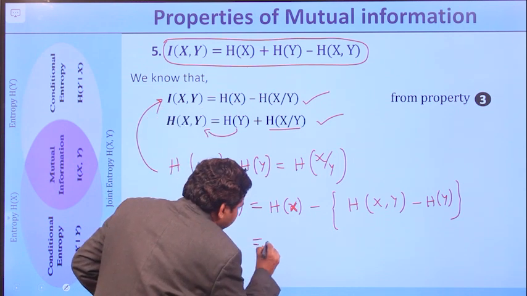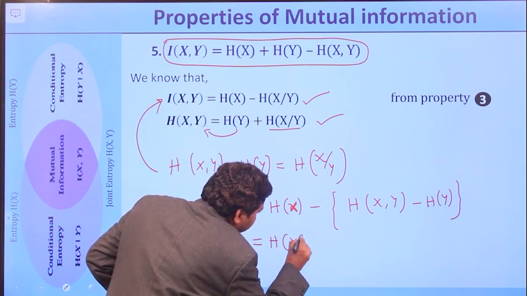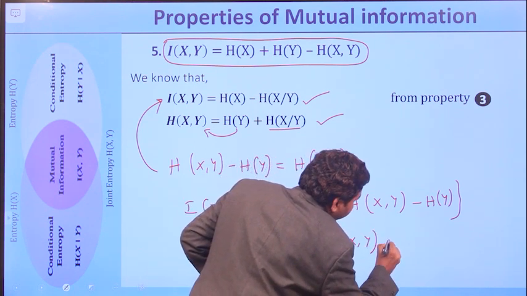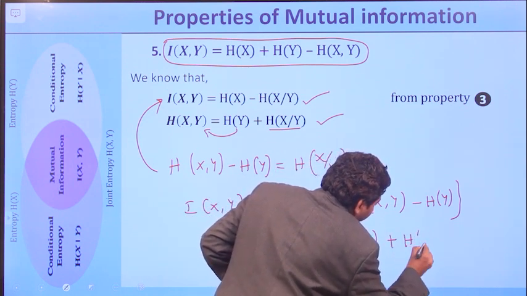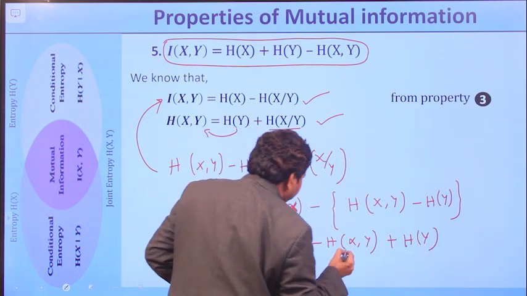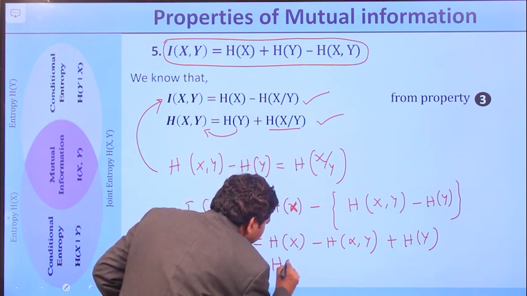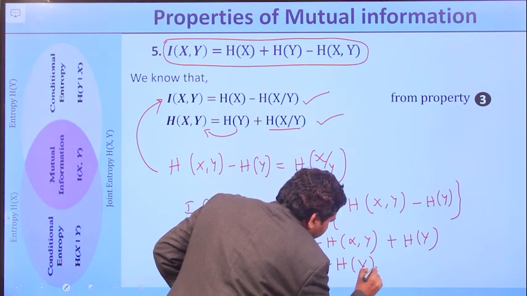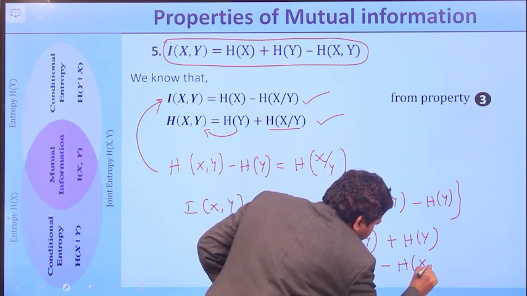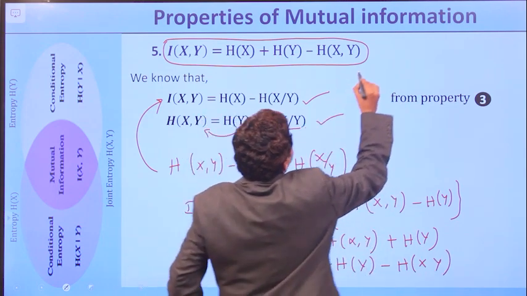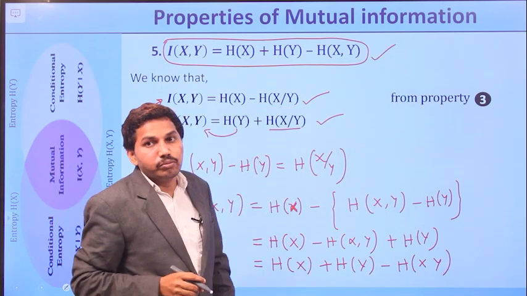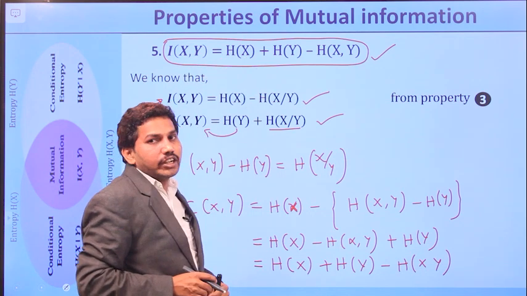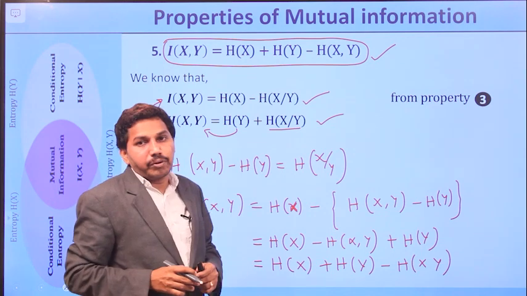So this can be simplified as H(X) minus H(X,Y) plus H(Y), which is equal to H(X) plus H(Y) minus H(X,Y). So that is the proof. The mutual information of the channel, I(X,Y), equal to H(X) plus H(Y) minus H(X,Y), right? So that is the fifth property.